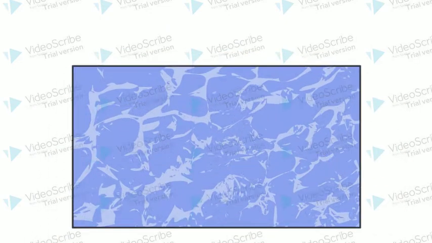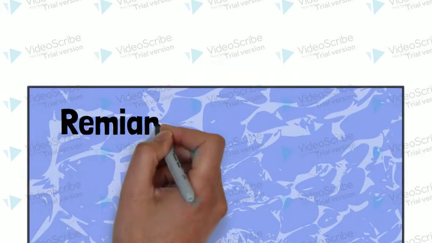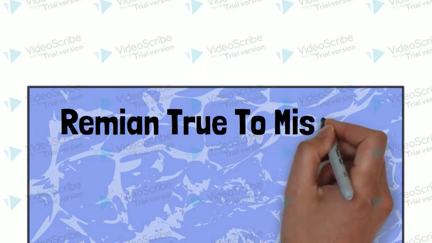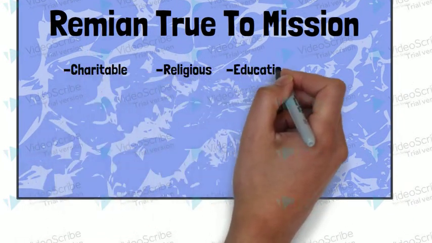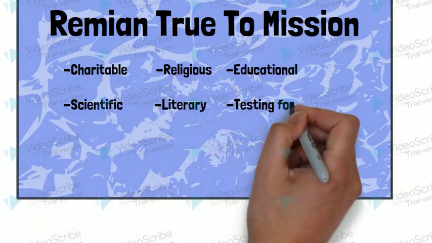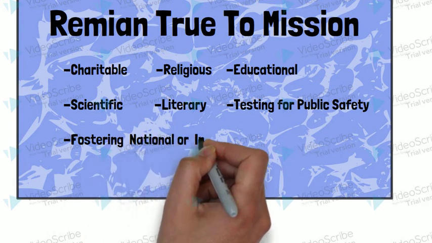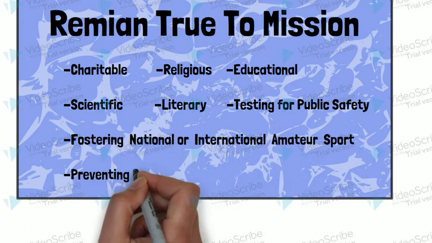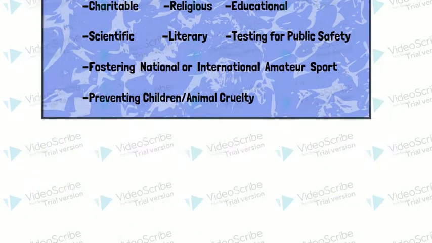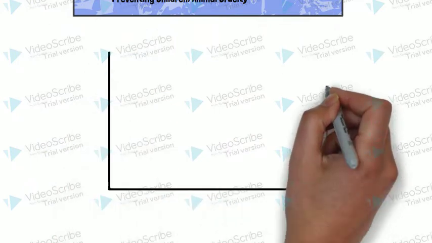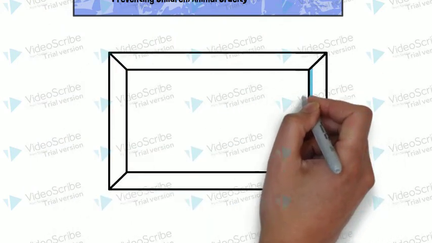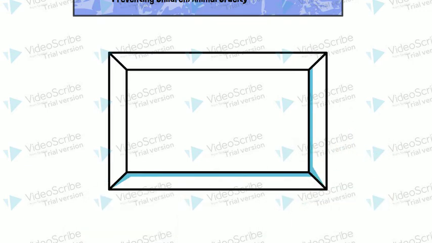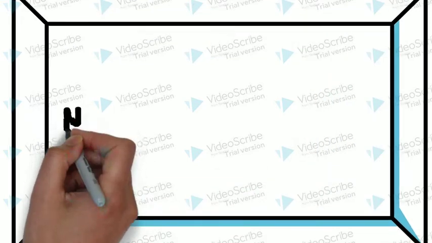To be considered a charitable organization by the IRS, a group must operate exclusively for one of these purposes: charitable, religious, educational, scientific, literary, testing for public safety, fostering national or international amateur sports competition, or preventing cruelty to children or animals.